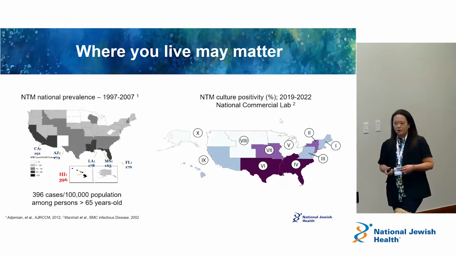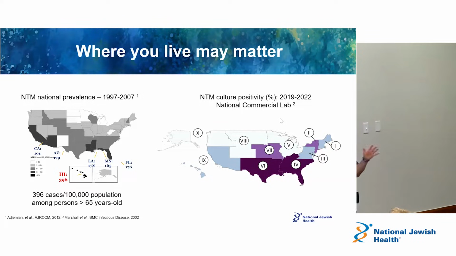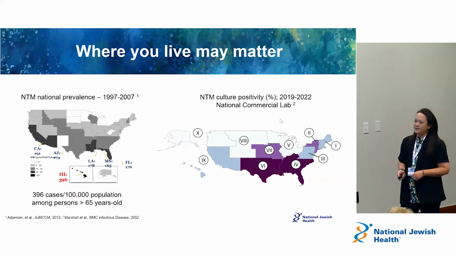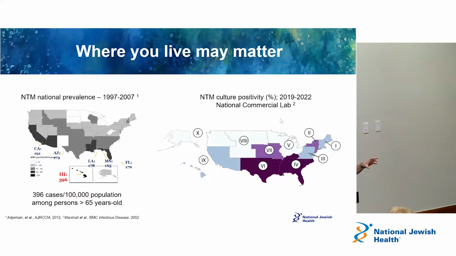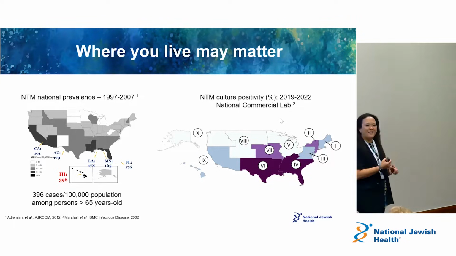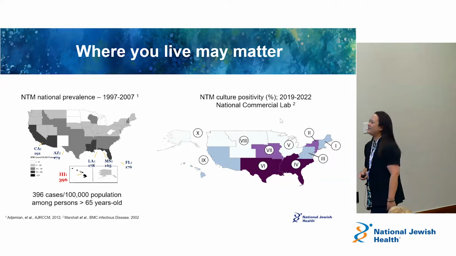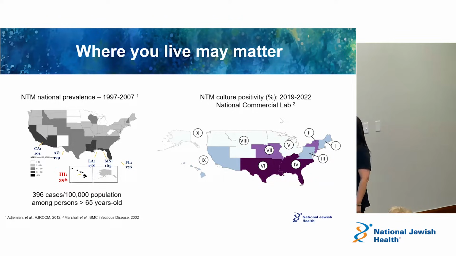So we also know that NTM matters depending on where you live. Chuck talked about this earlier as well: where in the world you live may matter, and the epidemiology has changed throughout the years. The first map was the national prevalence of NTM lung disease from the 1990s to 2007, suggesting there was almost a geography, where there's less disease in the northern parts of the US and more as you get down to the southern, hot coastal waters, hot, humid areas, so to speak. California was on the list as a high number, Florida, and then Hawaii, of course, was always at the top of the list of NTM lung disease cases.